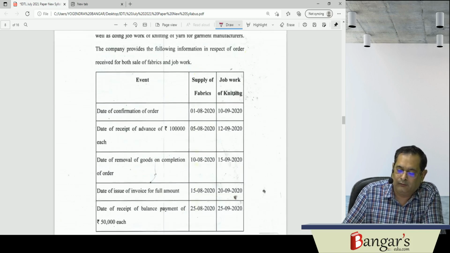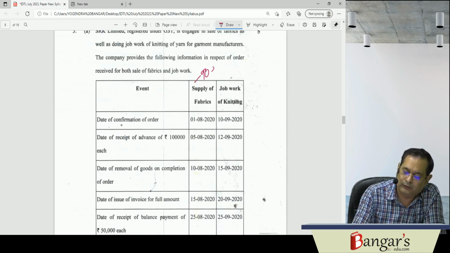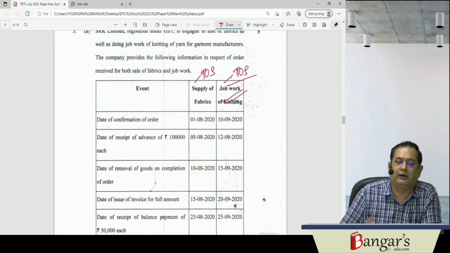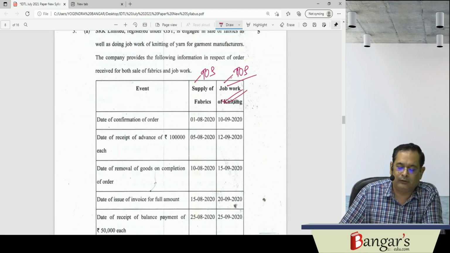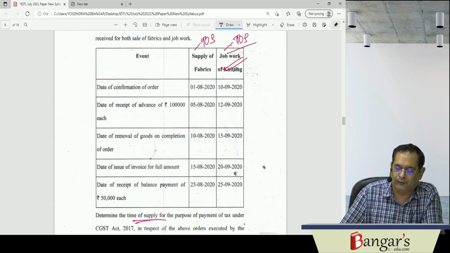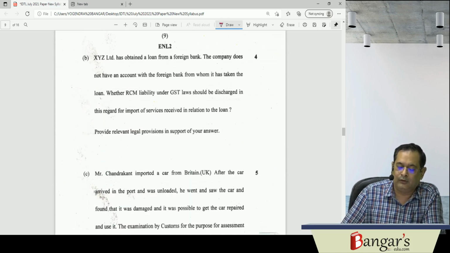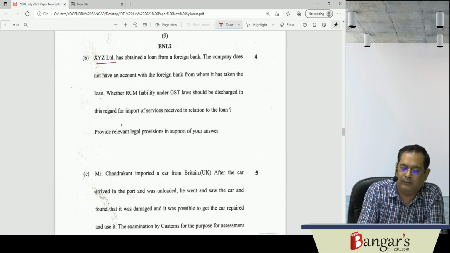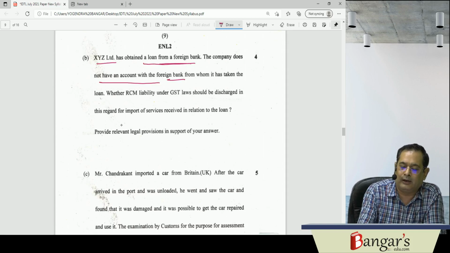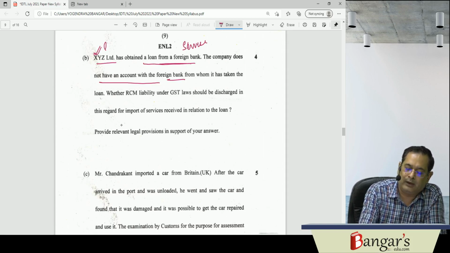So here one is relating to time of supply of goods, and the other one is time of supply of services. I have already told you that job work is important in my last revisionary lecture, DT paper review, and what topics you have to see. So this time of supply of services in relation to job work has been asked here. Then, XYZ Limited has obtained a loan from a foreign bank, and the company does not have an account with the foreign bank. So your service supplier is outside India, and the service recipient is in India.